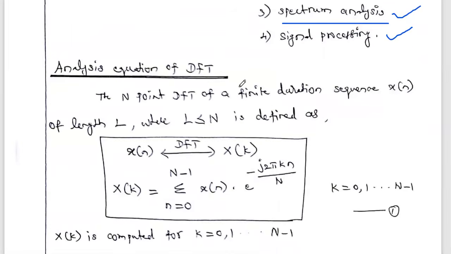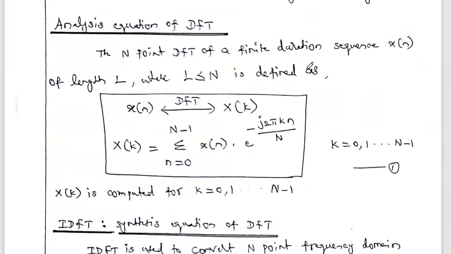Then the next thing, we are going to see the formulas: the DFT equation and the inverse DFT equation, in order to solve problems. This is an important question. Sometimes they ask to write down the analysis equation of DFT and the synthesis equation of DFT. What is the analysis equation? The DFT equation is the formula used to convert the time domain x of n into the frequency domain X of k, and that equation is called the analysis equation of DFT.